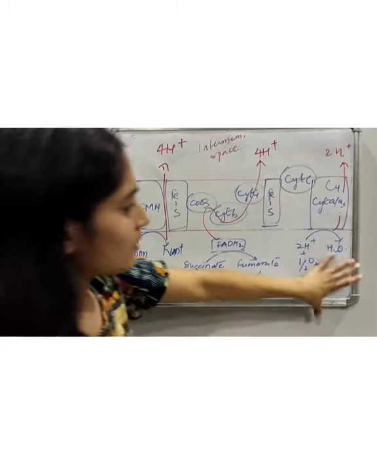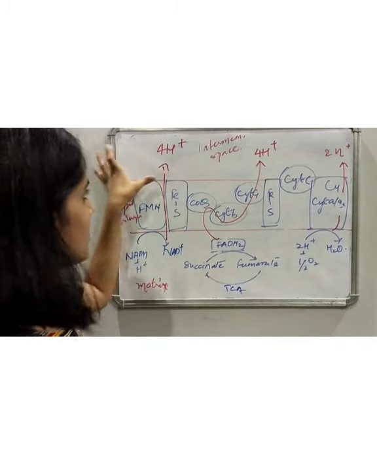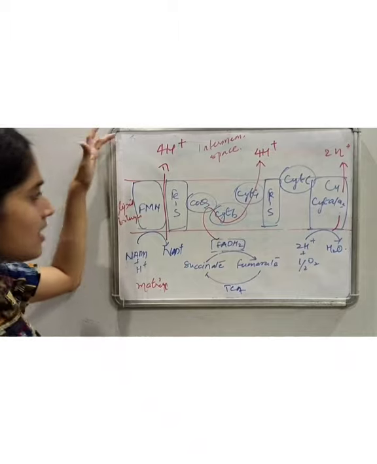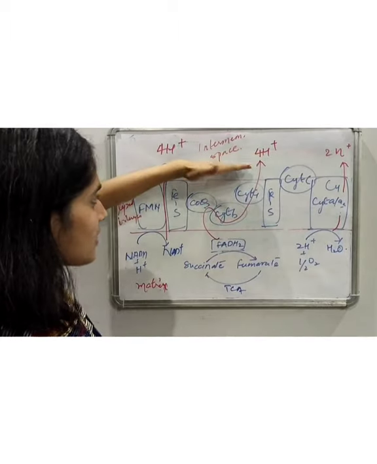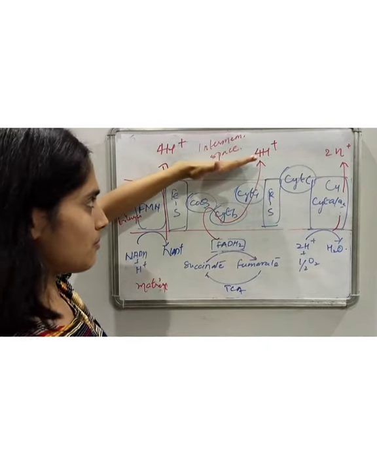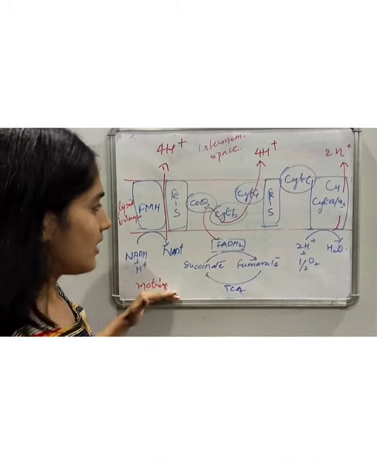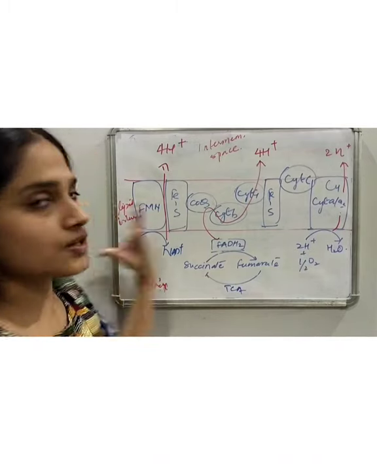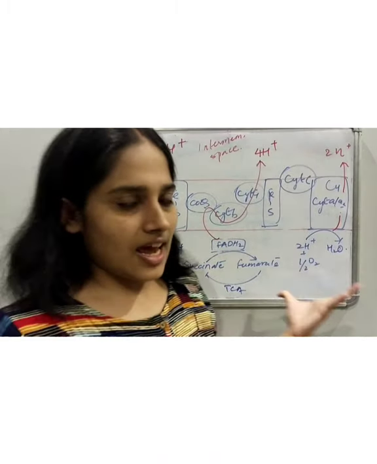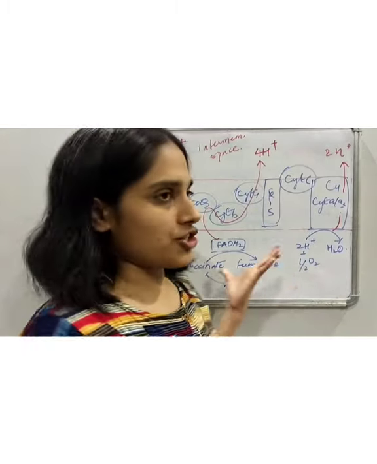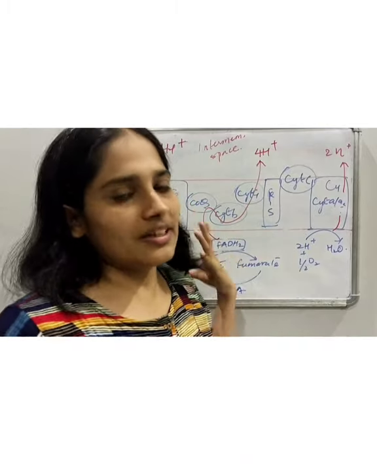Now a proton gradient is created. There is a high proton state in the intermembrane space and low protons inside the matrix. This is utilized by ATP synthase for generation of ATP, and we will take this up in the next video.